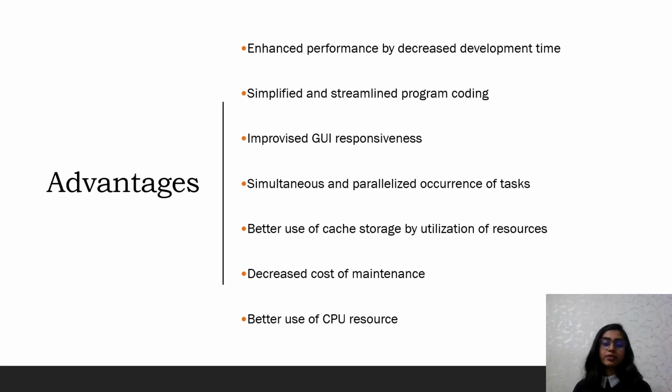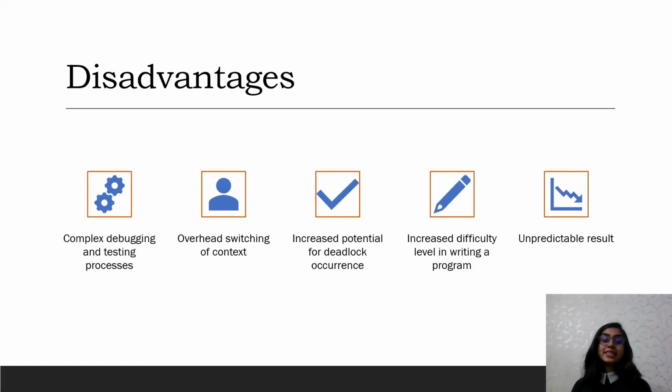Let us go through a few advantages of thread: enhanced performance by decreased development time, simplified and streamlined program coding, improved UI responsiveness, simultaneous and parallelized occurrence of tasks, better use of cache storage by utilization of resources, decreased cost of maintenance, and better use of CPU resources. These are a few disadvantages of thread: complex debugging and testing process, overhead of context switching, increased potential for deadlock occurrence, increased difficulty level in writing a program, and unpredictable results.